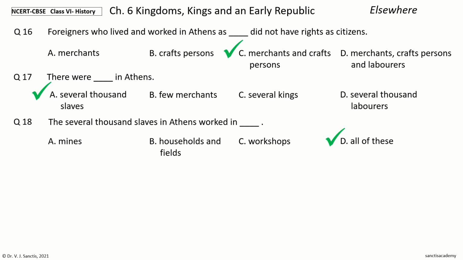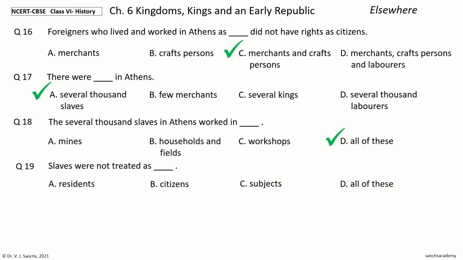Question 19. Slaves were not treated as dash. The options are residents, citizens, subjects, all of these. Your time to choose. And the answer is citizens. So, slaves were not treated as citizens.